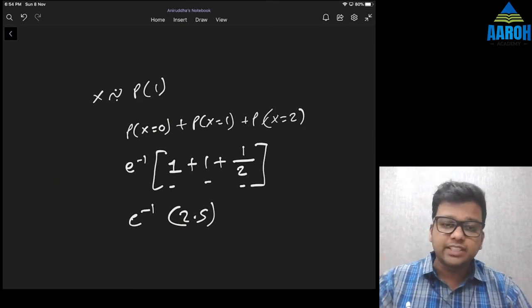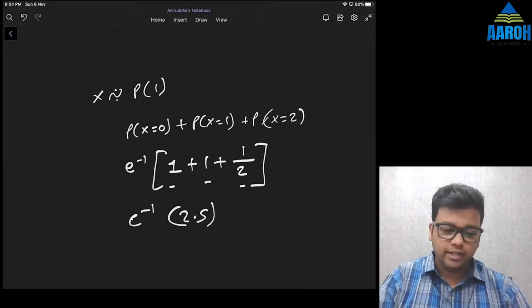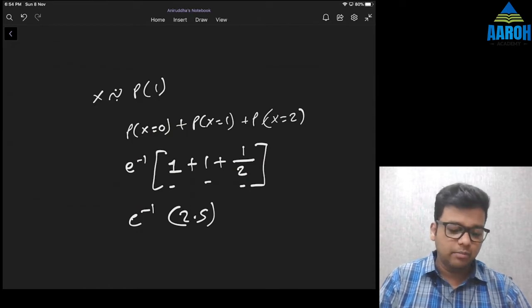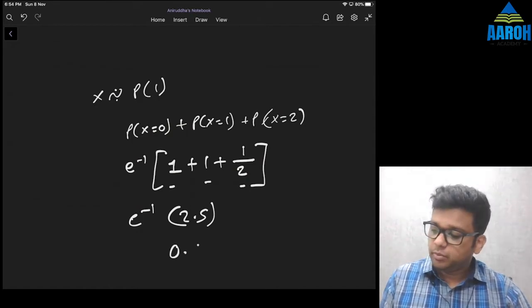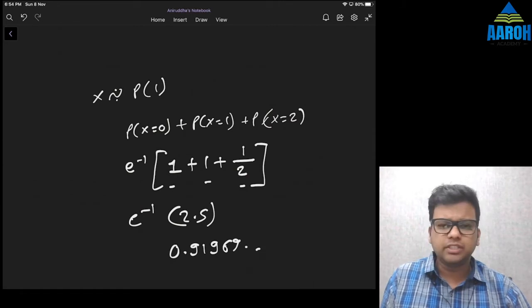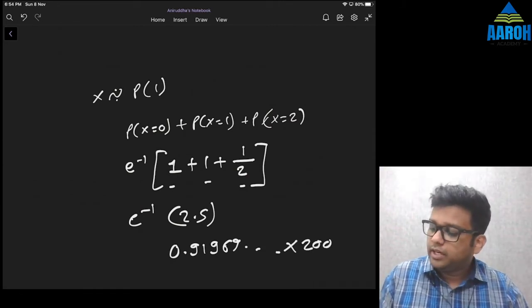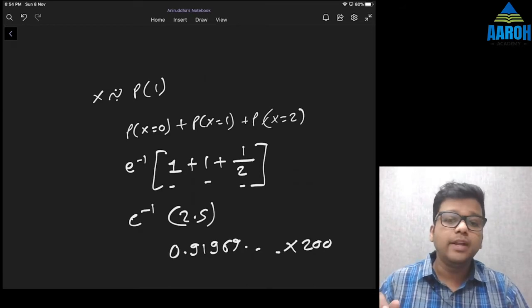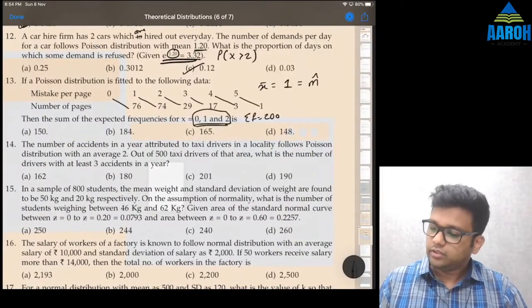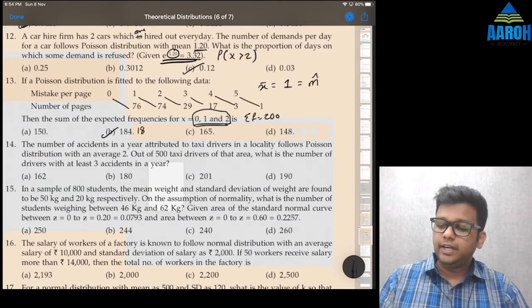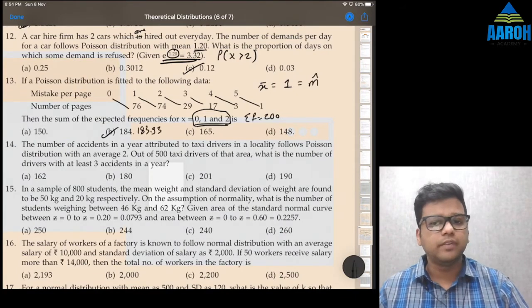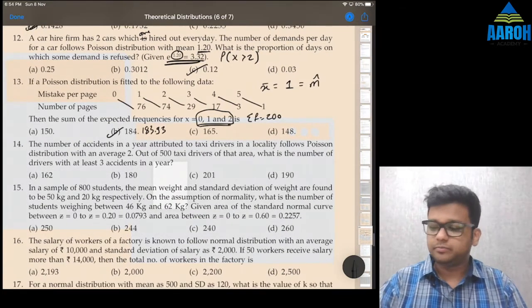e raised to minus 1 is the reciprocal of e, so 1 divided by 2.71828, multiplied by 2.5. That gives us 0.91969 something. Don't write it. We need the expected frequency, so multiply by 200. Into 200 gives us 183.93, which is 184. 183.93 something should be your answer. So 184 is the rounded off answer.